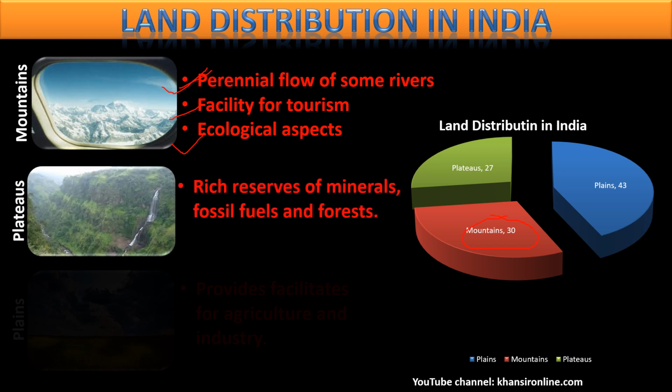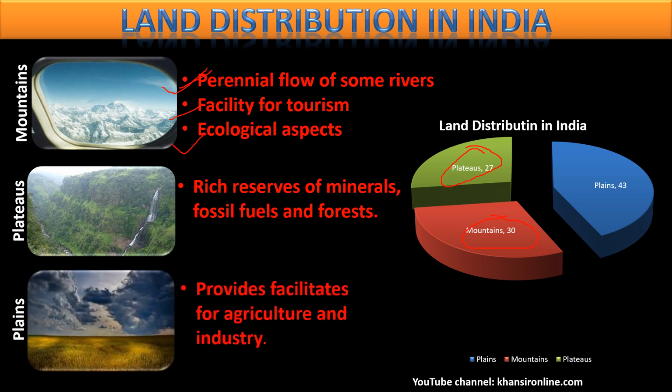Then plateaus. What percent of plateaus do we have? We have 27% of Indian land as plateaus. Plateaus are rich in mineral resources and fossil fuels. And plains, obviously: the northern plain is the breadbasket of India. The northern plain is the best land in India for agriculture. Of course, the rest of India also has cultivable land. This is how the various landforms are useful to us. Last year we also studied them in the physical features of India chapter.